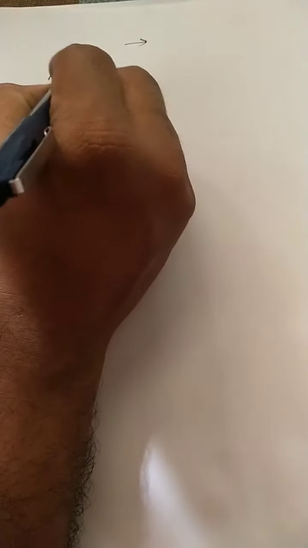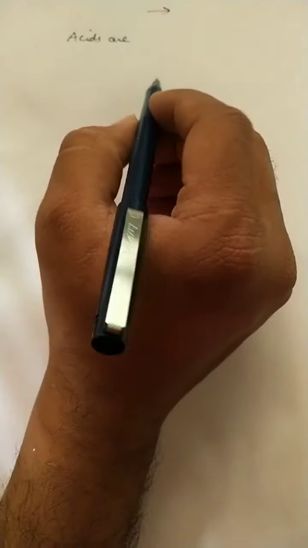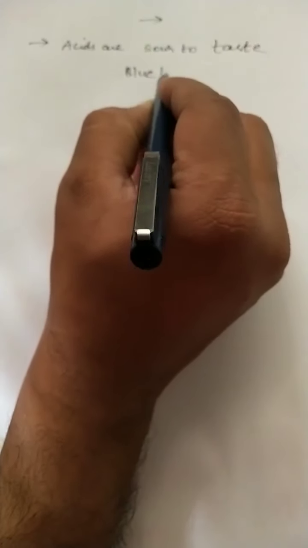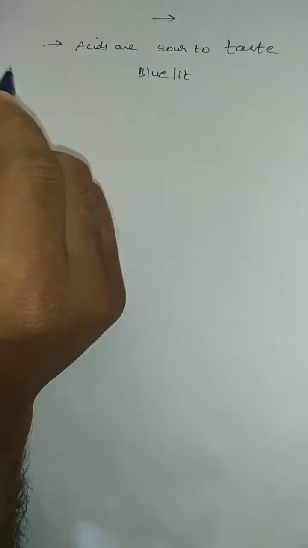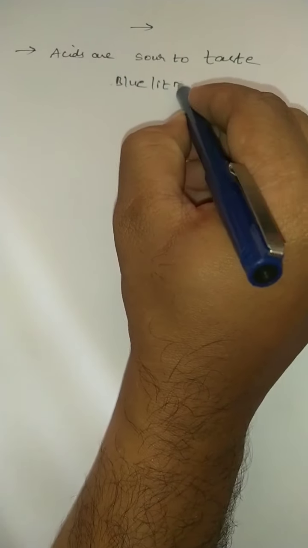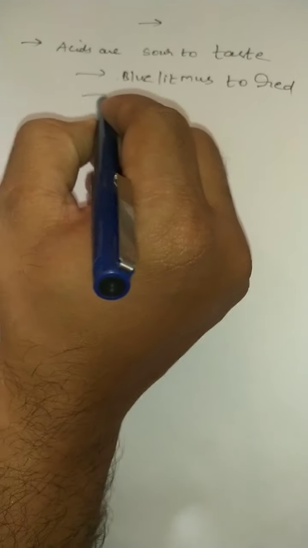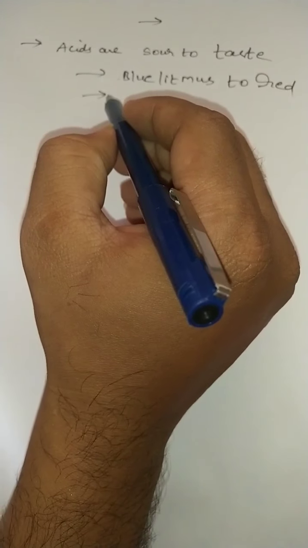Acids are sour to taste, right? Already you know this point. Now, acids turn blue litmus to red. What are the key points? Acids turn blue litmus to red. They can turn blue litmus paper into red color.